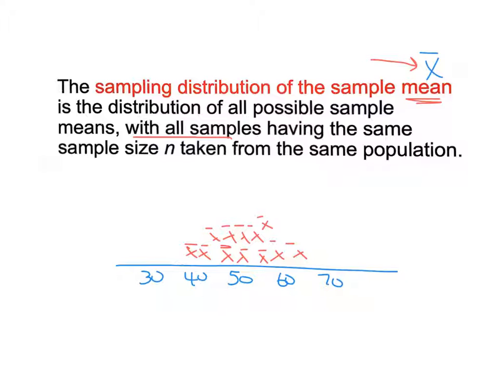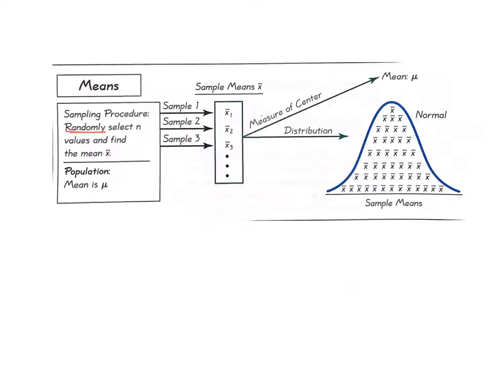So look at the next slide. Look what happens when you do that a whole lot. Two things I want you to notice real quick. First of all, underlined here in red, all our sampling procedures need to be random. Don't forget that, from way back in chapter 1 when we first started the year, all the samples we collect need to be random. The population mean is known as mu. So what I do is I take sample 1, see what the mean is. Sample 2, look what the mean is. Sample 3, look what the mean is. The population mean is sometimes called mu.